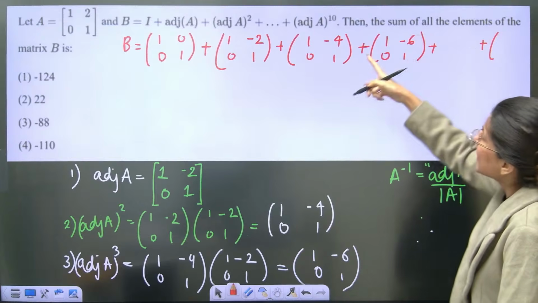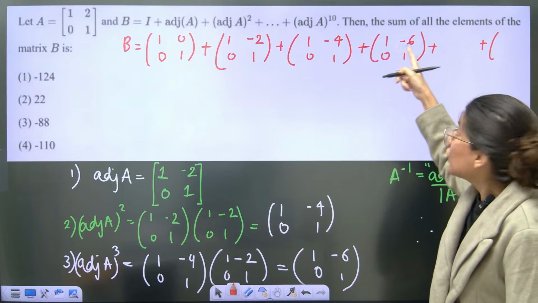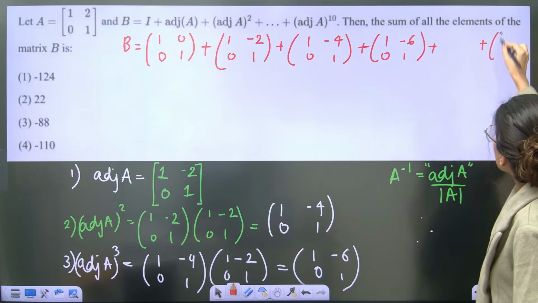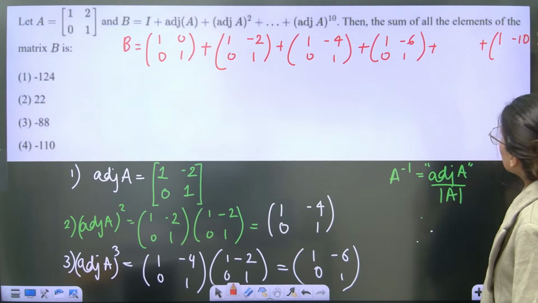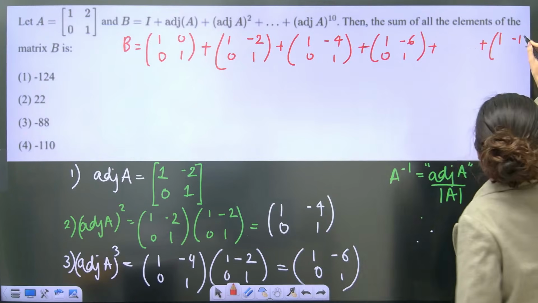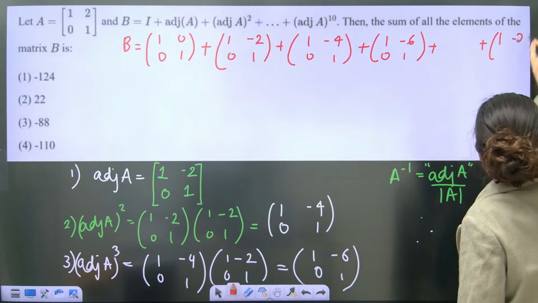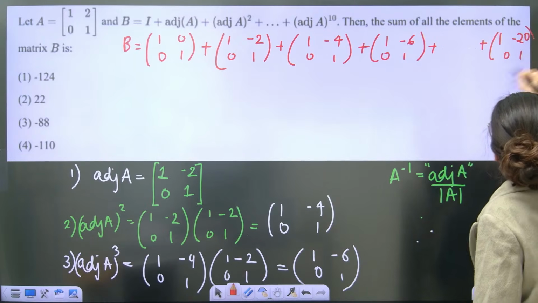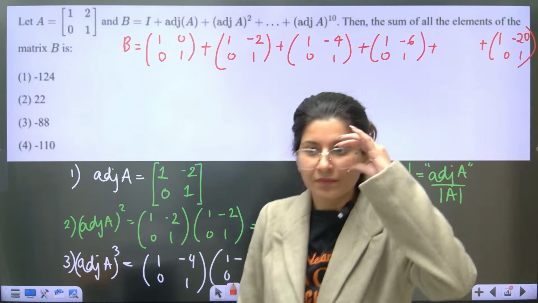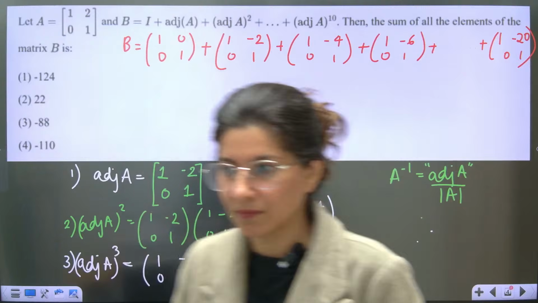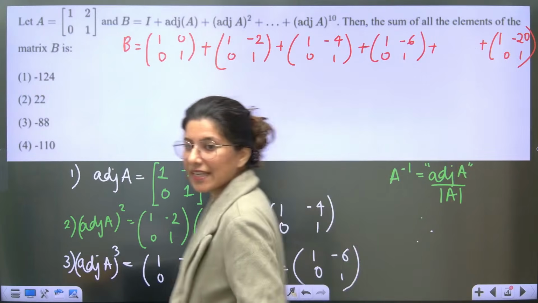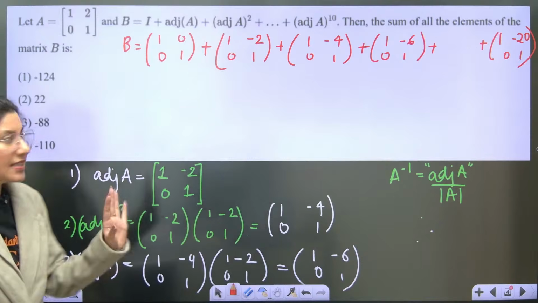Then this is going to be C. This is the third cube. Cube is having minus 2 into 3. So obviously this is minus 20. It will go up to 20, 0, 1. Correct or not? Tell me. Yes. Okay. This is how it is going to become.